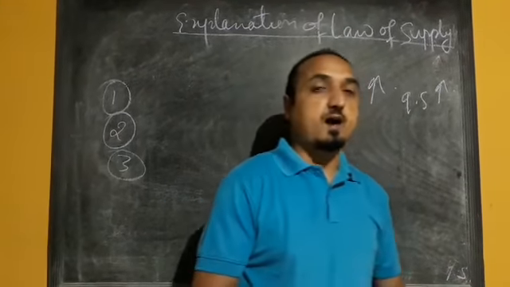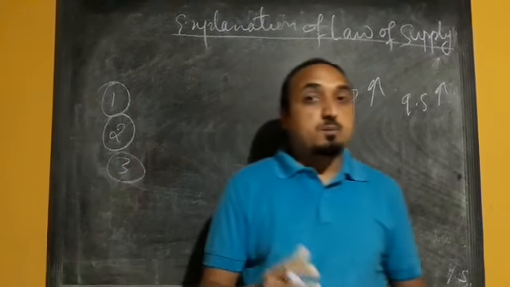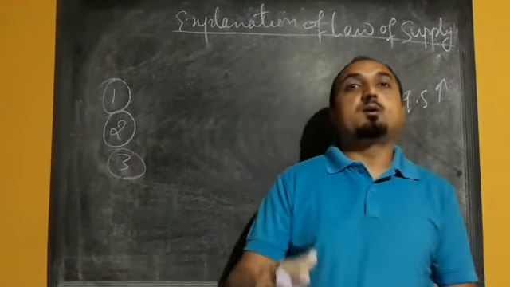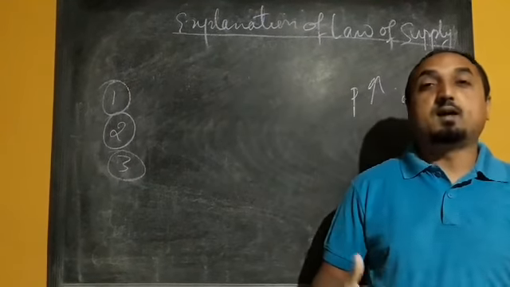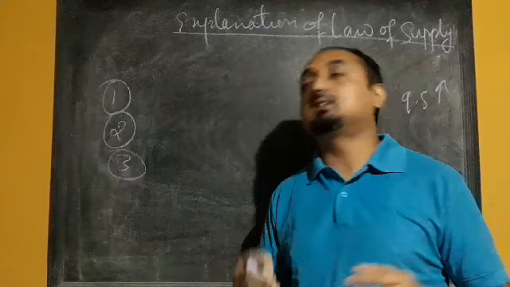Now third point we have, when the price increases, we know that the profit margin will increase. So that increase in price will not only motivate the existing producers.